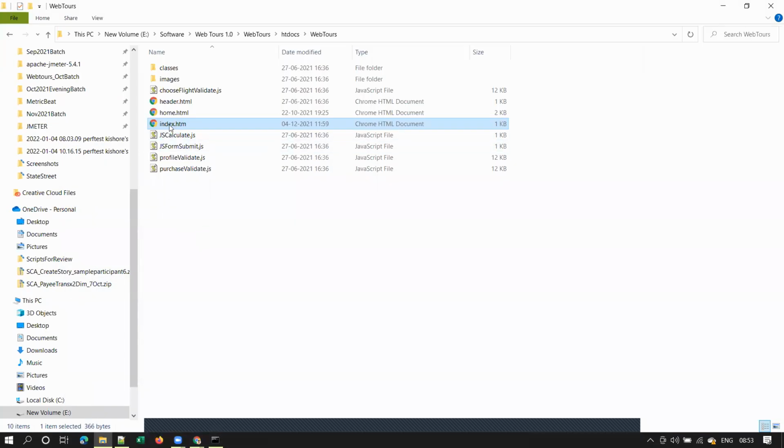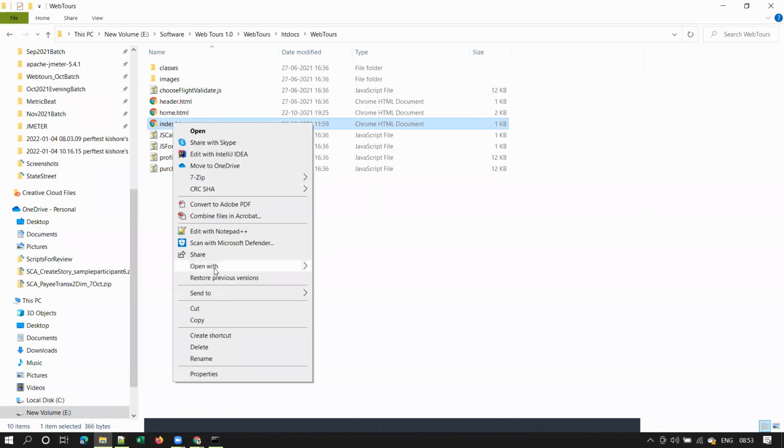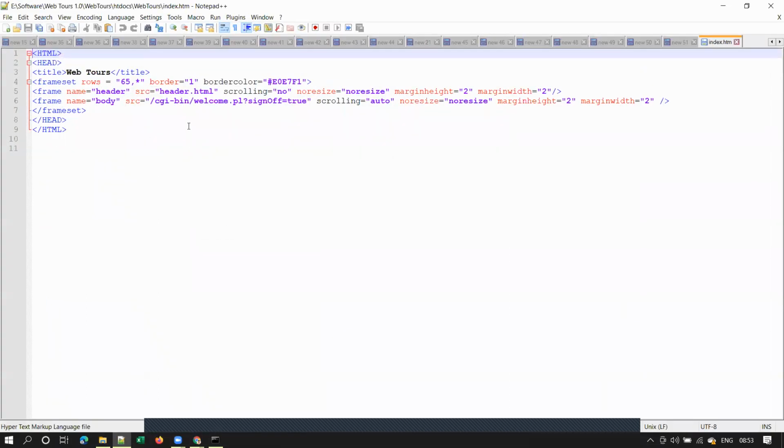Now this is where the code is written, right? It's an HTML document. If you open that page, you can see there is some HTML content, and there is some title defined here as WebTools. Now what I will do is I'll simply change that to